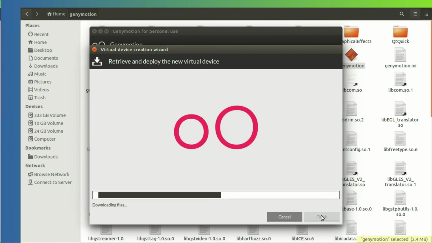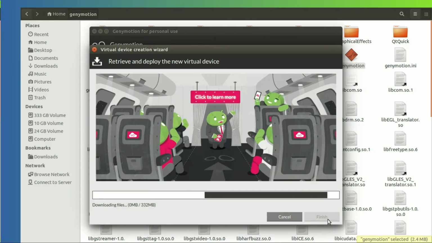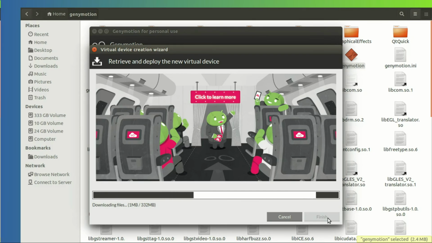It's like a setup, so it will download the files. After downloading the files, you can install and run Android on your PC.